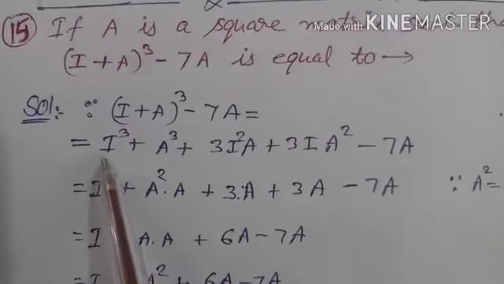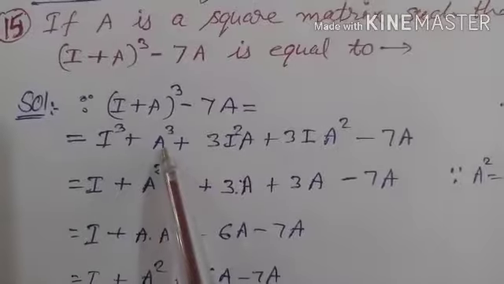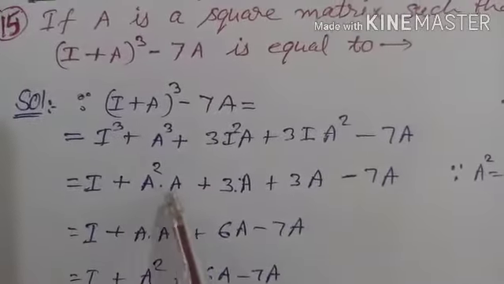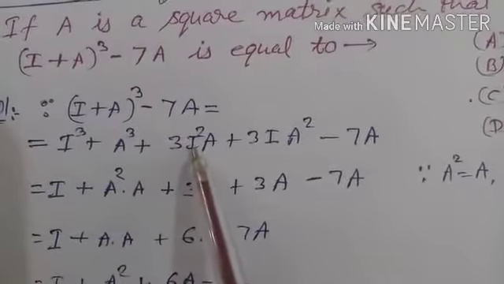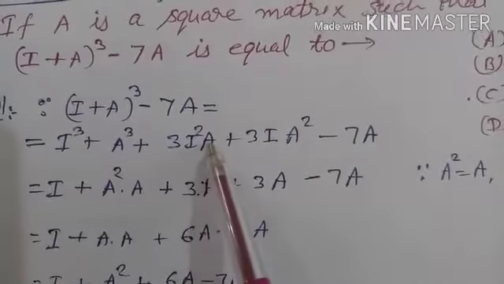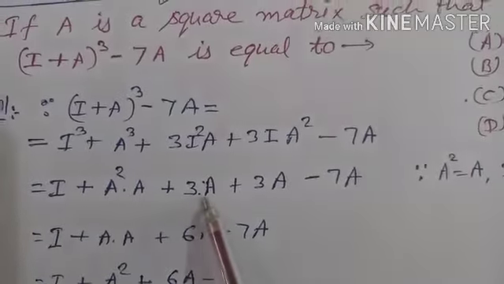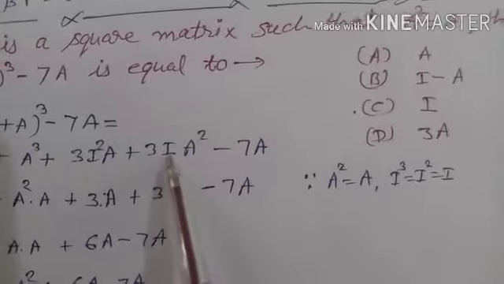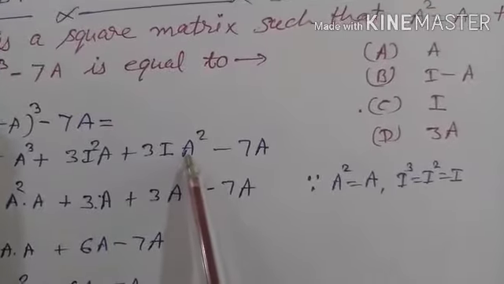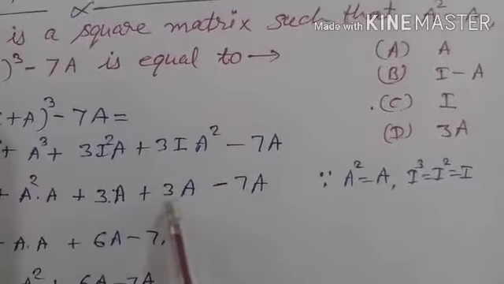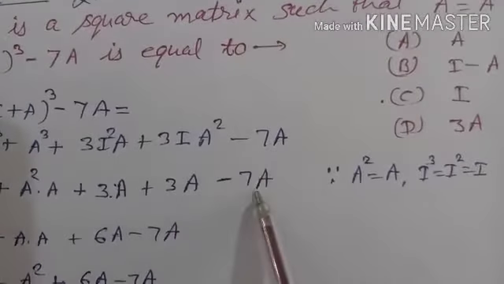I cube, which is only I. A cube, write A square into A. 3 into I square, that is I, and I multiplied by A, which is only A, so it is only 3A. Once again 3 into I, A square, which is equal to A, and I into A, that is only A, so it is only 3A, minus 7A as it is.